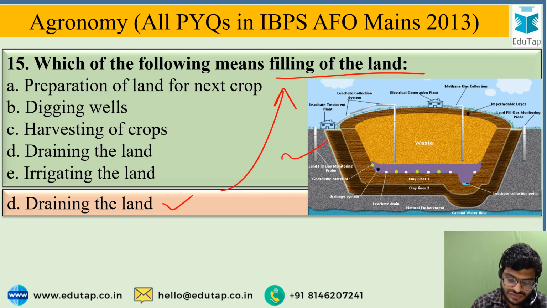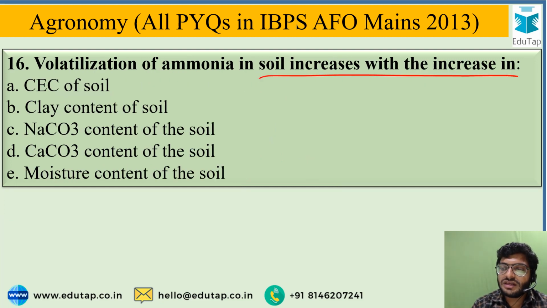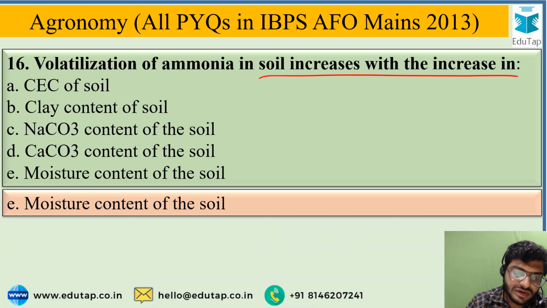Okay. Next. Volatilization of ammonia in soil increases with increase in, and the options are cation capacity of the soil, clay content of the soil, sodium carbonate content of the soil, calcium carbonate content of the soil or moisture content of the soil. And the correct option is increase in moisture content of the soil, that will cause more volatilization, that will cause more loss of nitrogen in the form of vapors.